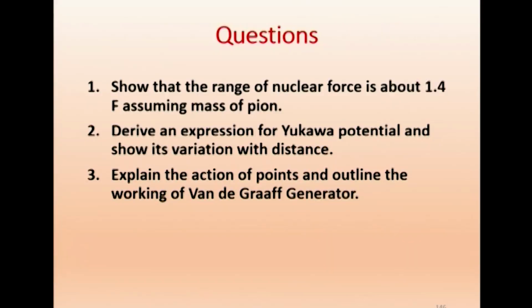We will just put one or two questions. Show that the range of nuclear force is about 1.4 Fermi, assuming the mass of pion. That is what Yukawa did. Assuming the mass of pion, we can calculate the range of nuclear force. Derive an expression for Yukawa potential and show its variation with distance. You can just plot a diagram, and you will see it is an attractive potential.